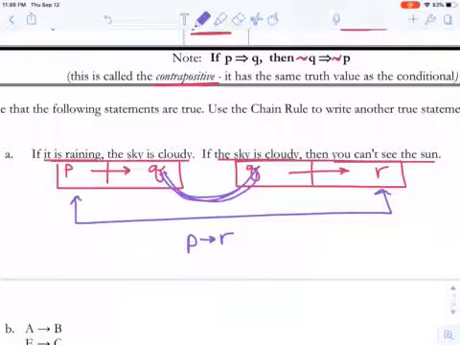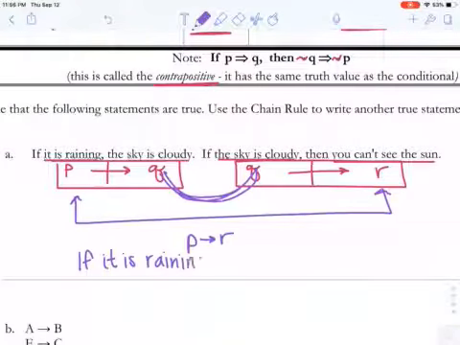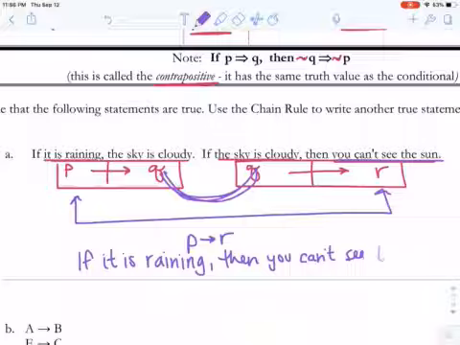Since we know the order now, let's write it out with the words. Remember, P's statement was it is raining. So if it is raining, then now let's go to our last statement, which is you can't see the sun. And this is another true statement that we can make by using the law of syllogism.